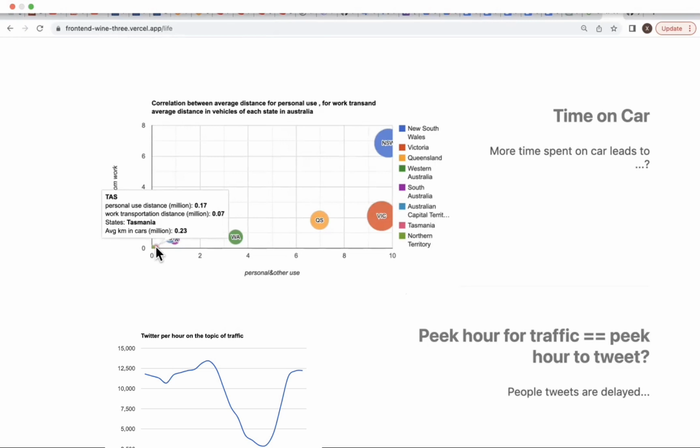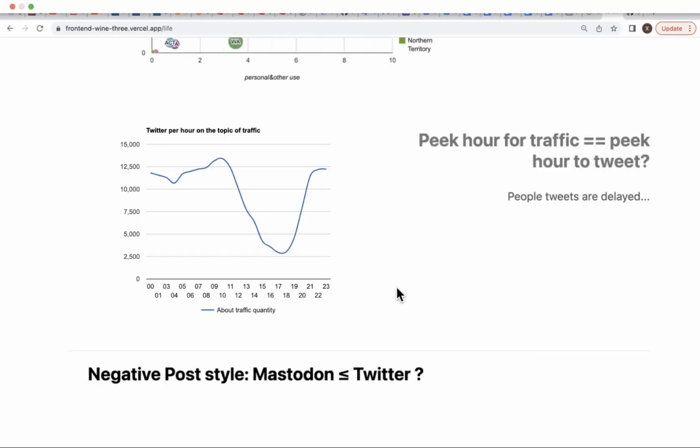Now let's move to the peak hour for traffic. We discovered the tweet data by doing an hourly tweet analysis related to the keyword traffic. Here you can see the 24 hours in a day, and we plot the frequencies, which is the number of tweets people posted during different hours. A noticeable thing is that at 9 o'clock in the morning and 6 o'clock in the afternoon, there are opposite frequencies of tweets posted during a day.